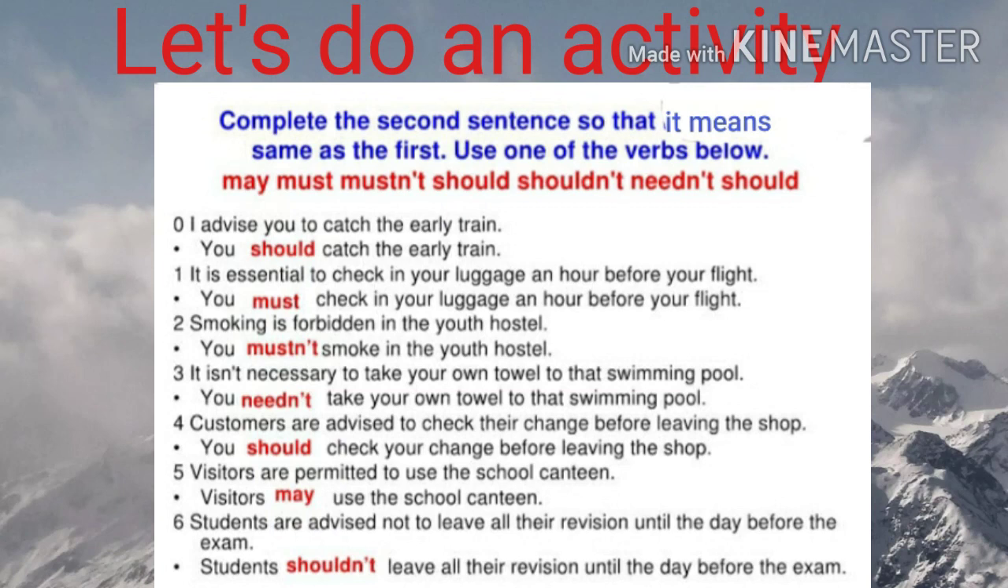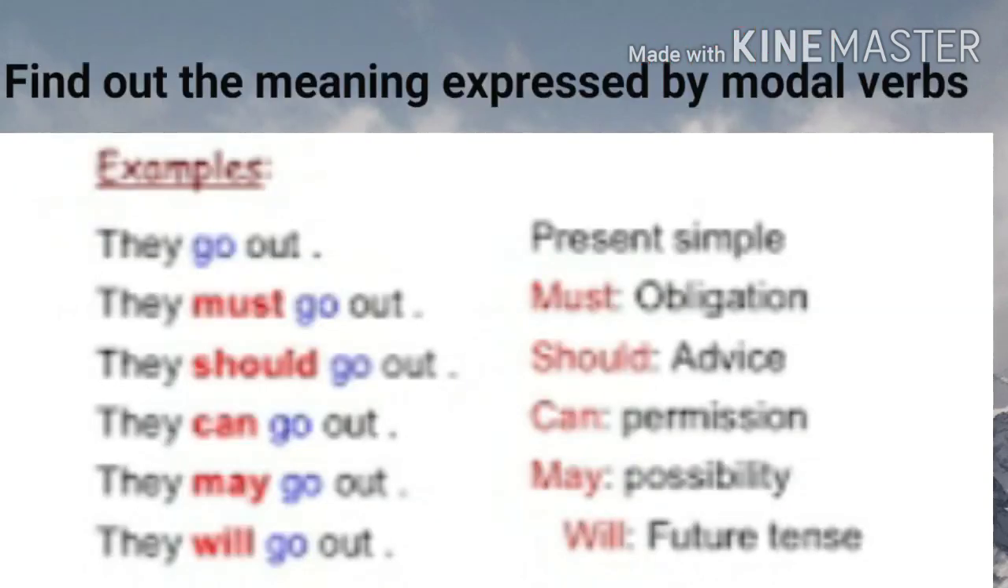Done children? Now I will give you some sentences and you have to find out the meanings. I am giving you the simple present tense. They go out is a present simple tense. If I write they must go out, what does it mean? Yes, obligation. They should go out, that means advice. They can go out, what does it mean? Permission. They may go out means possibility. They will go out shows the future tense.